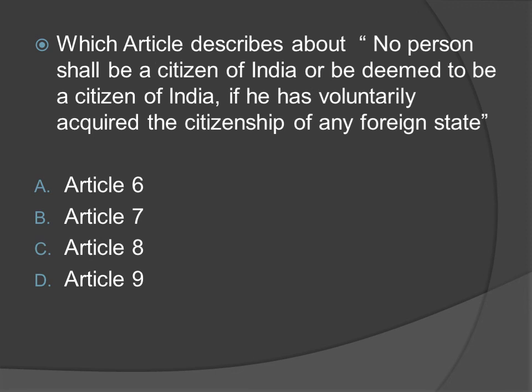Which article describes that no person shall be a citizen of India or be deemed to be a citizen of India if he has voluntarily acquired the citizenship of any foreign state? Option A, Article 6. Option B, Article 7. Option C, Article 8. Option D, Article 9. The right answer is option D, Article 9.